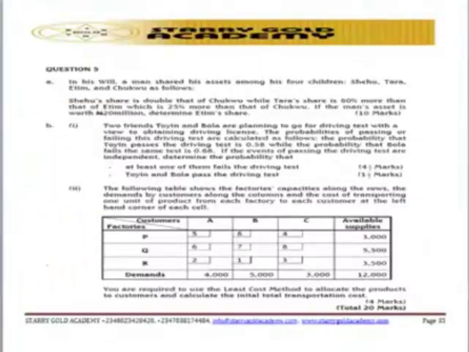The requirement says that Shehu's share is double that of Washuku, while Tare's share is 60% more than that of 18, 25% more. If the man's asset is worth 20 million, determine 18's share. That is the first requirement.